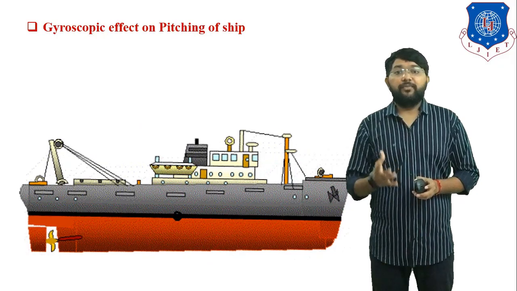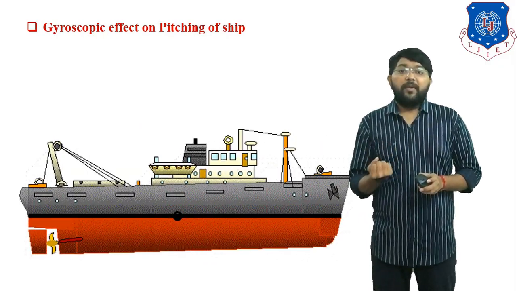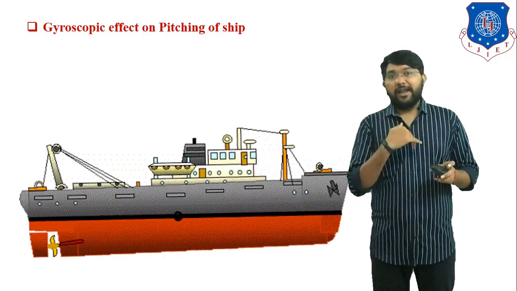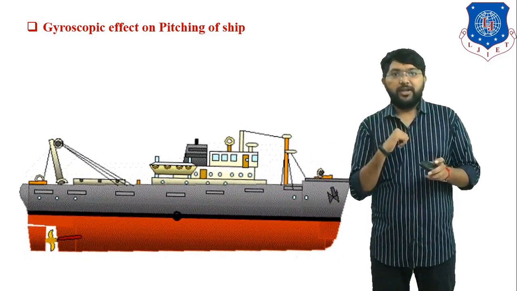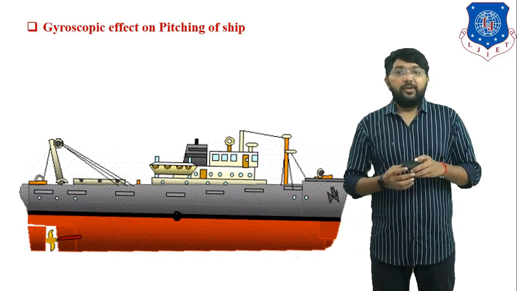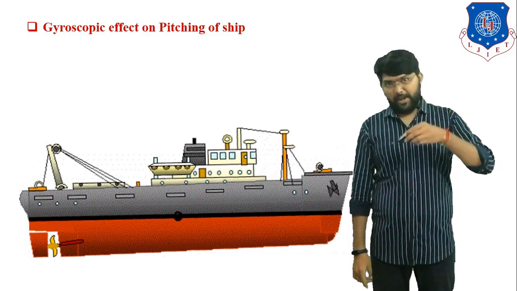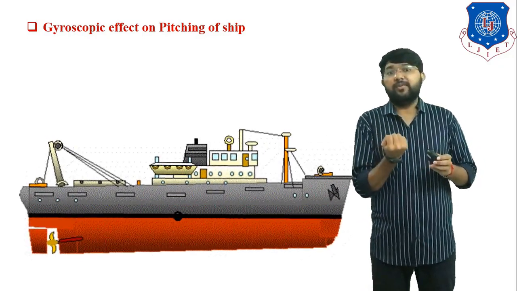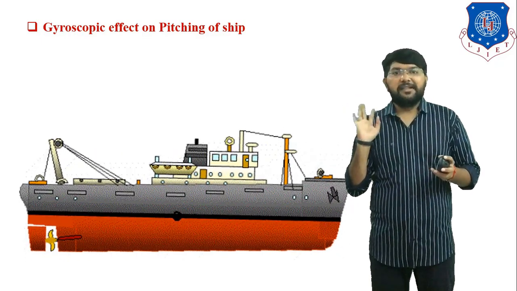Gyroscopic effect of a ship during pitching motion. You have to remember that in pitching motion, the bow end and stern end each move in a cyclic up and down motion. You see in this figure, during pitching motion, due to water waves, the ship moves in a cyclic up and down motion. Clear? So at that time, what is the function of the gyroscope? We have to discuss this in this lecture.